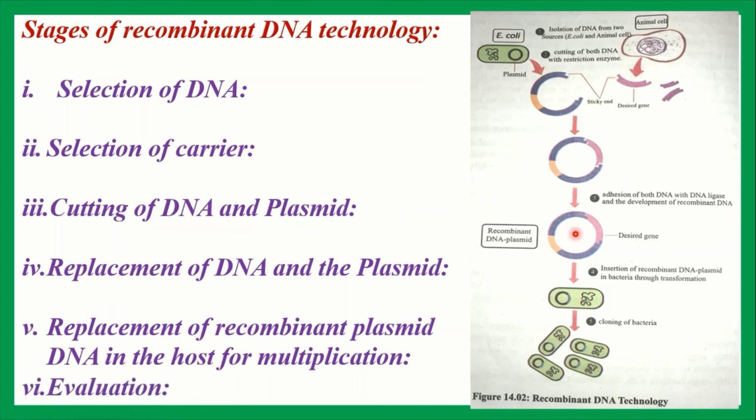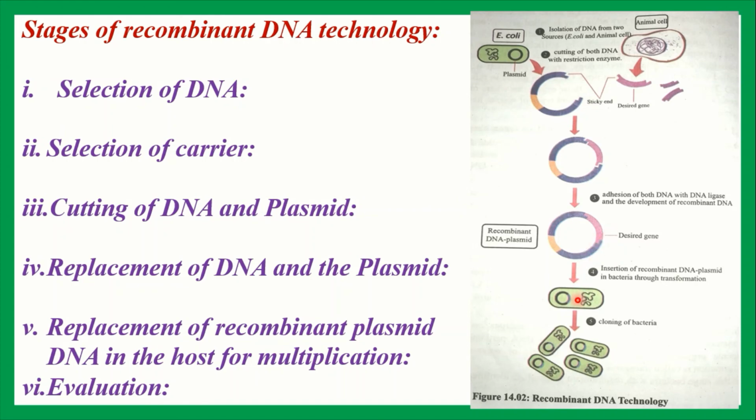Now, last point is the evaluation. A test is to be done whether the recombinant plasmid DNA is multiplied successfully or not. To prove this, an antibiotic resistant gene is attached with the desired DNA molecule. So everybody see this figure here. For the proof, with the desired DNA, antibiotic resistant gene is attached.